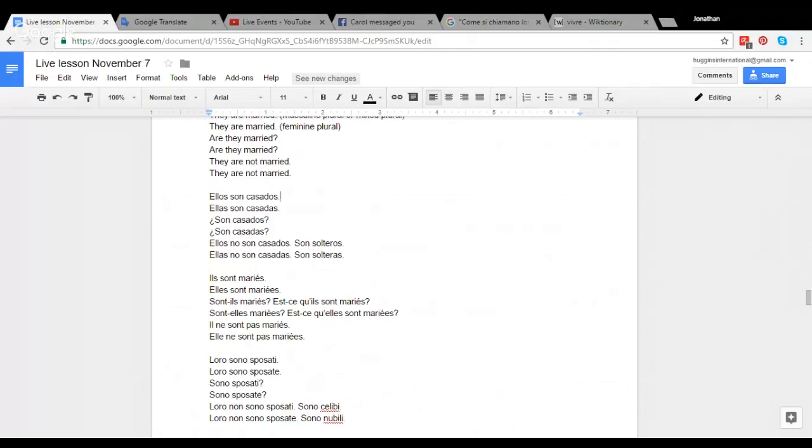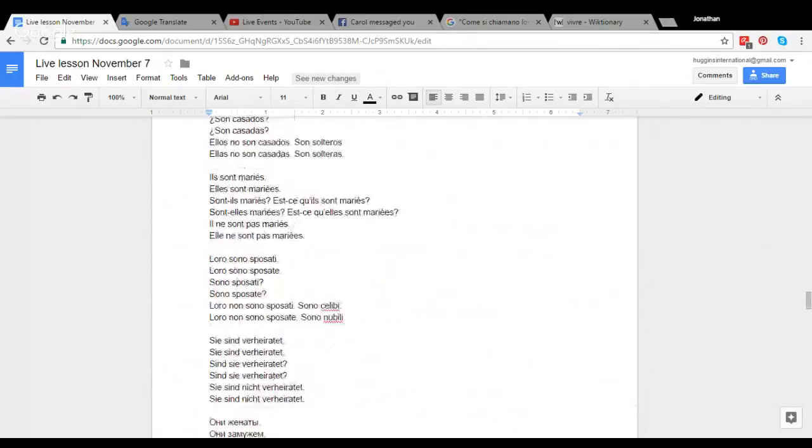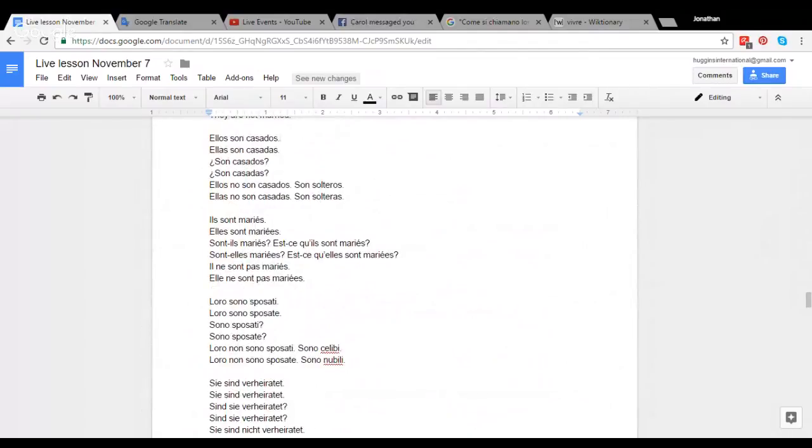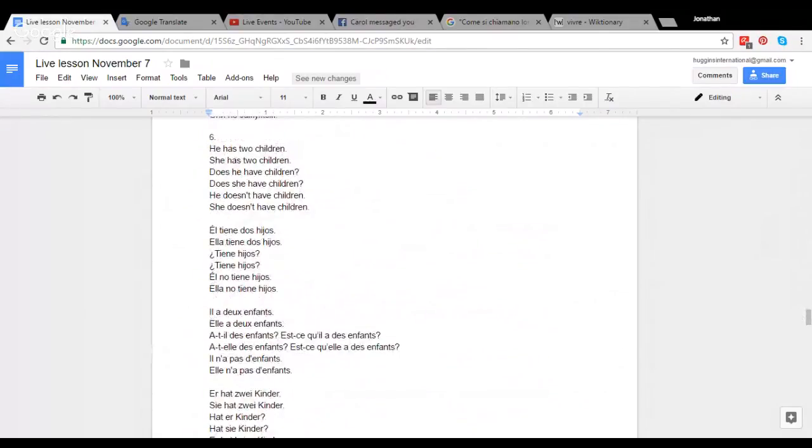So I could say, like, ellos están casados con, I don't know, Maria y Luisa, something like that. And in the singular, I could say, okay, my brother is married with Susana, so él está casado con Susana. So you do have to be careful between the verb to be, ser, and the verb to be like temporary, estar.